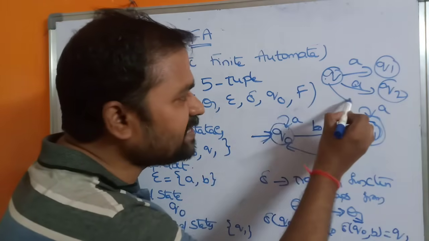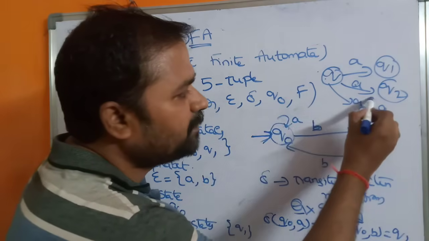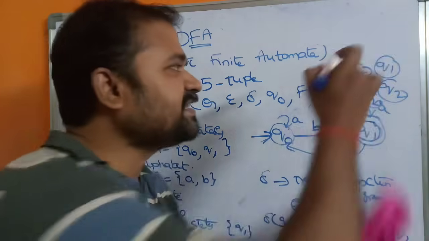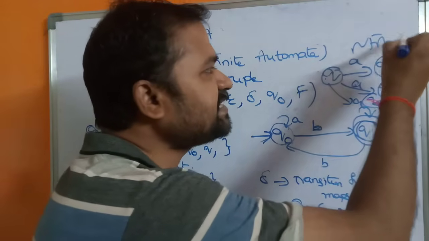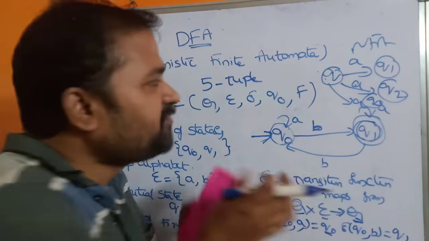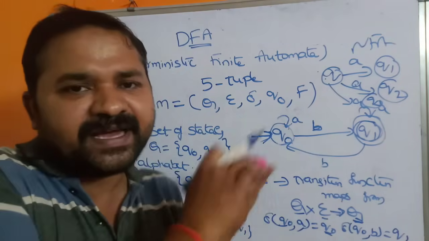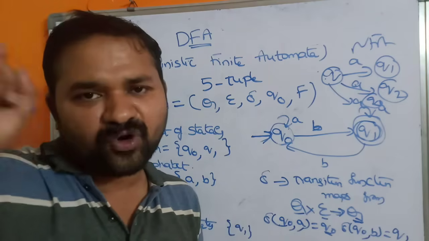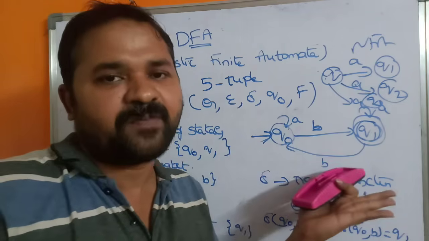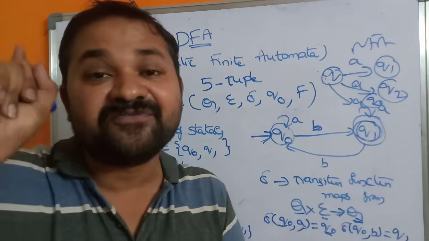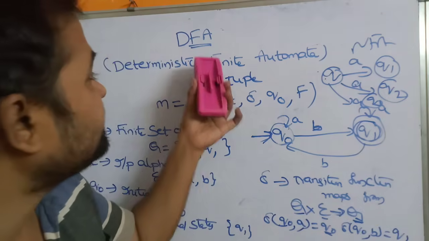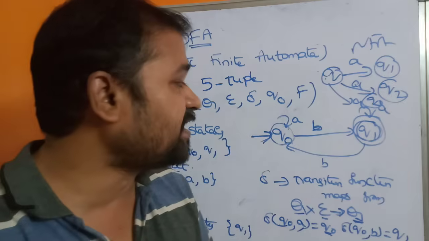Here we are applying A only on Q, but we are getting different states, Q1, Q2, Q3. That's why this is called NFA. We will see this in the next video. Whereas DFA means that if we apply an input symbol on a particular state, we get only one state. That means for a particular input symbol on a particular state, there will be only one edge, only one transition. Okay. That's why this is called deterministic finite automata.